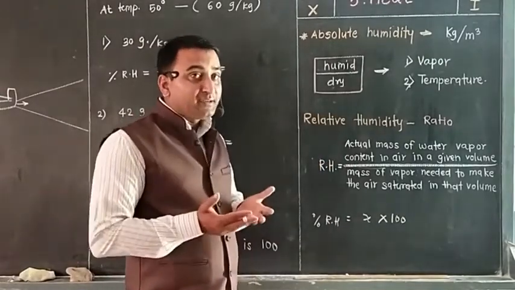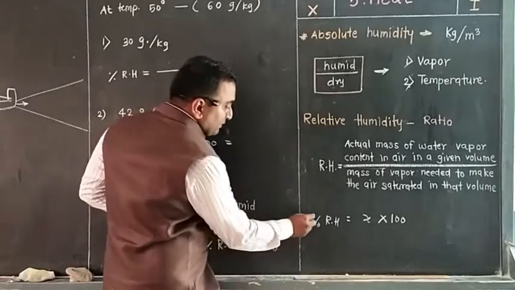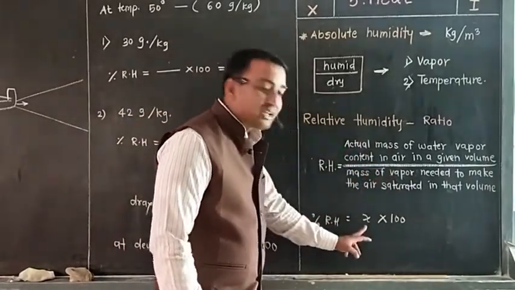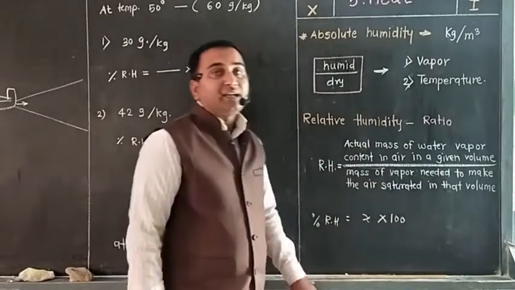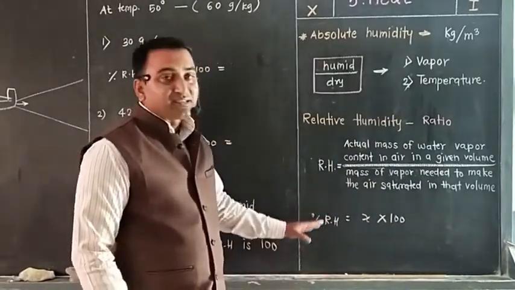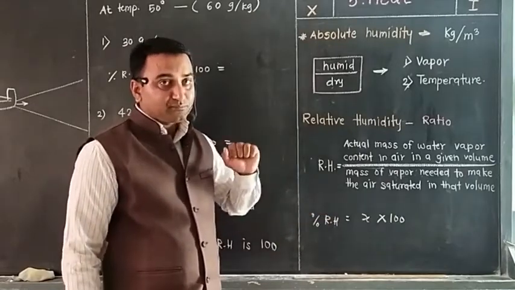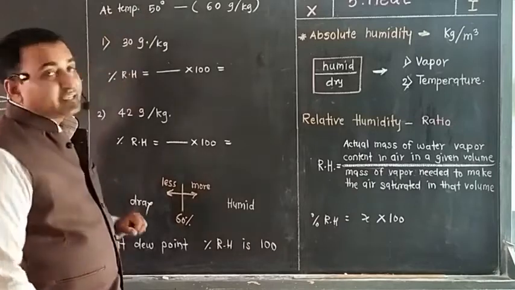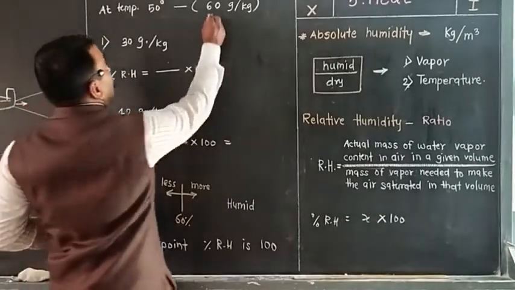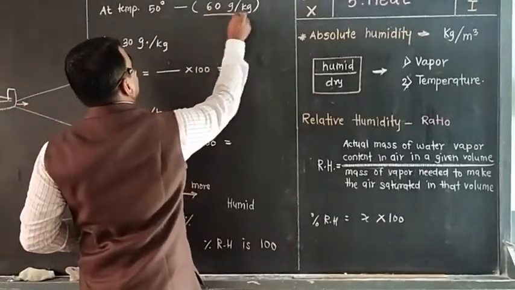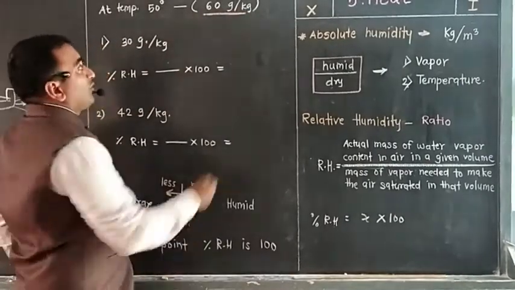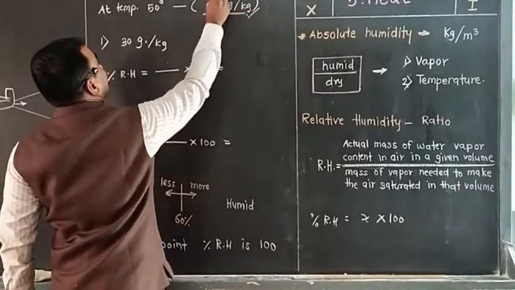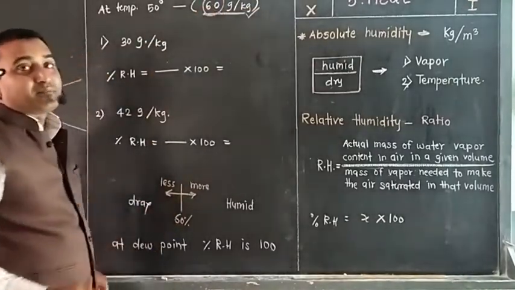But how to find it? Yes, there is a formula. Percentage of relative humidity is equal to this ratio I have written, multiplied by 100. By this we will get the percentage of relative humidity. See now, for example, at temperature 50 degrees Celsius, suppose it is the saturation limit. That means 1 kg of air block can hold 60 gram of water vapors.